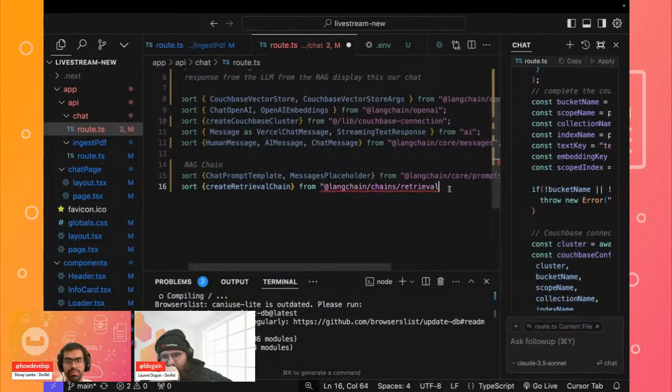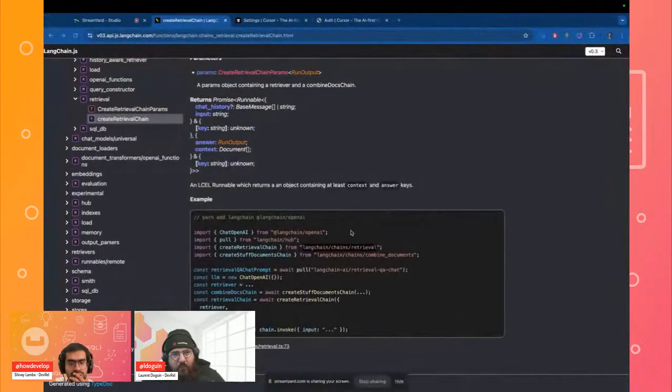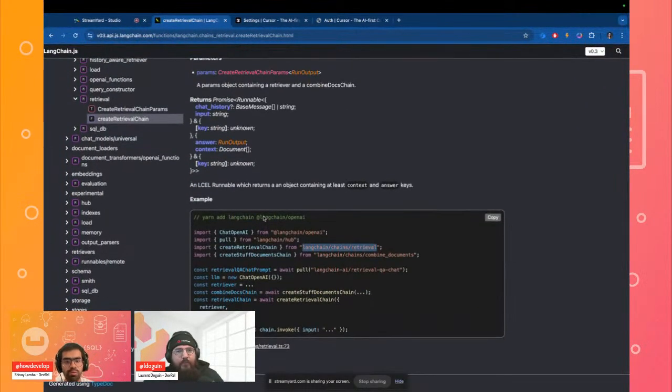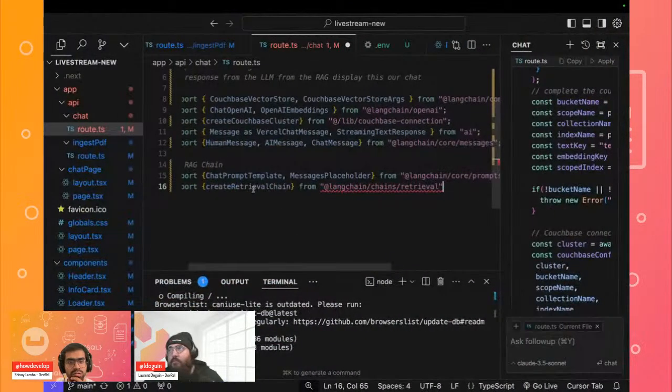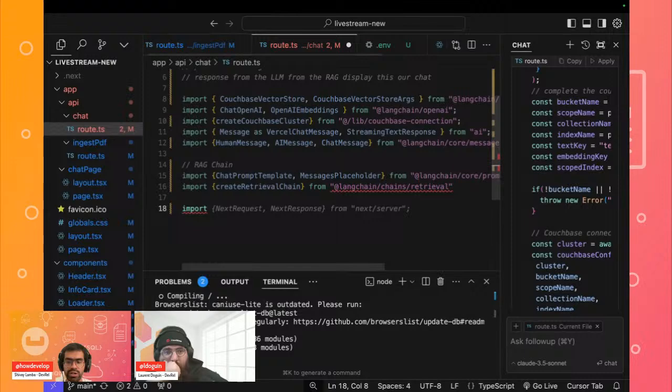Let's see. All right, still getting this issue. Let's just cross-check. I think we might have to import this, if I'm not mistaken, because we are using it for the first time. It's supposed to be create_retrieval_chain, so it looks fine, but we can probably come back to this later, if it's a requirement that we might have to retrieve this. But we'll also just import our document.